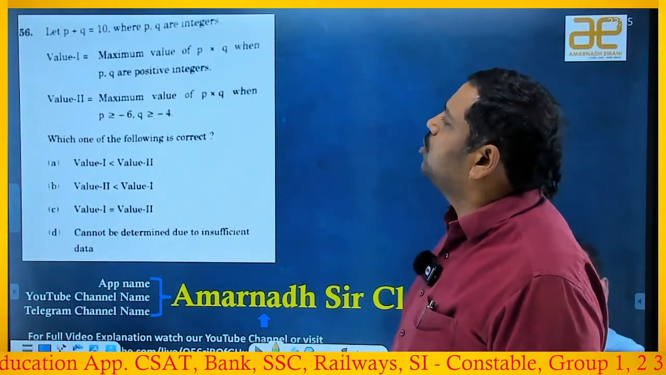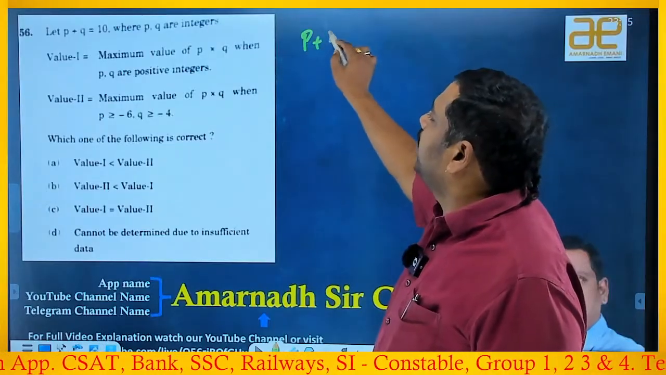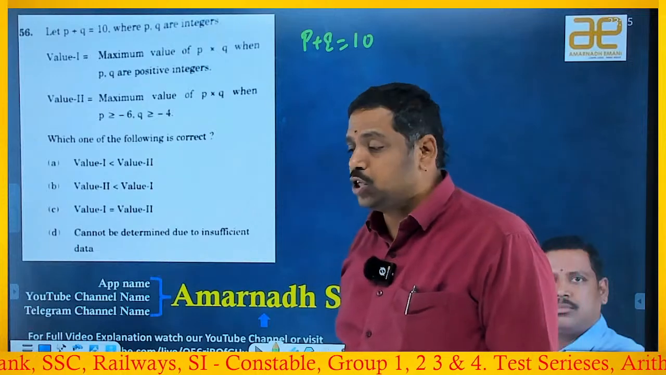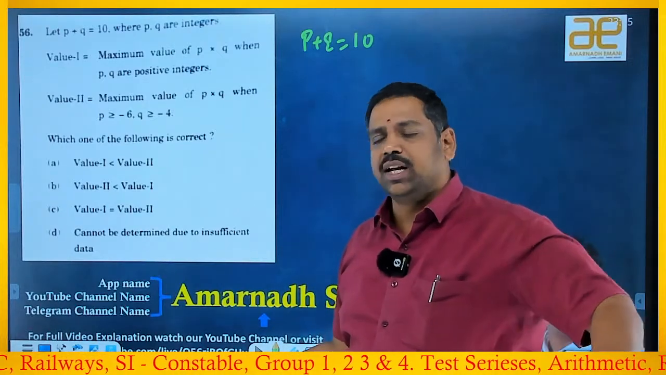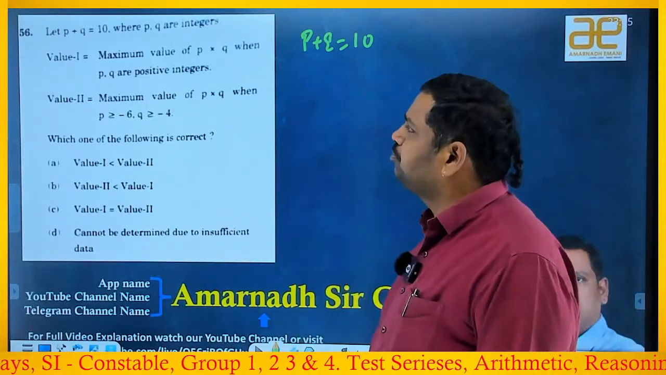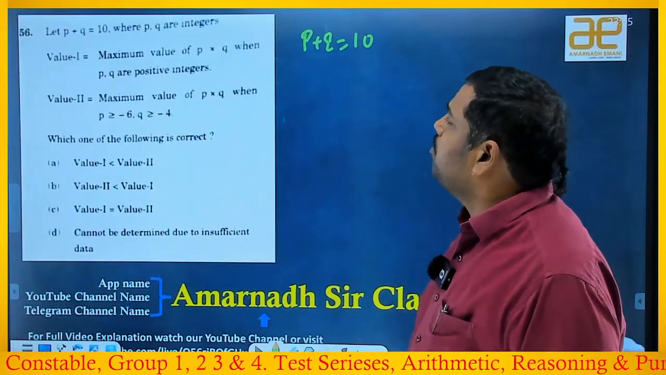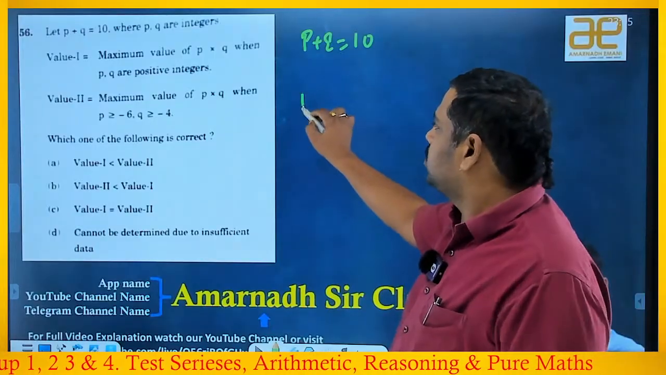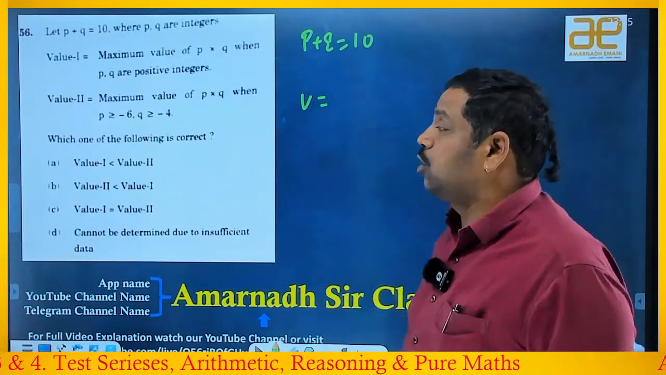P plus Q is equal to 10, where P and Q are integers. Observe that integers, not specifying that positive, negative, 0. It can be 0, it can be positive, it can be negative also. Value 1: minimum value of P into Q when P and Q are positive integers. Okay, so value 1 is the maximum value, not minimum value.